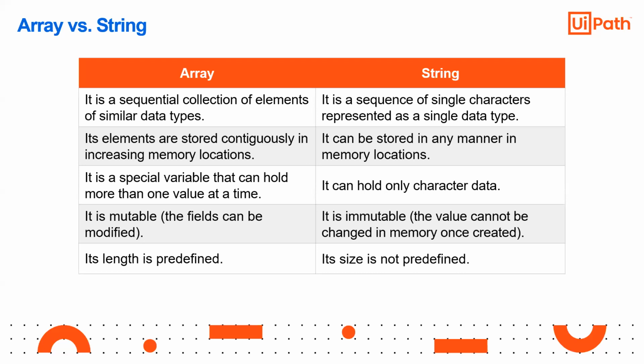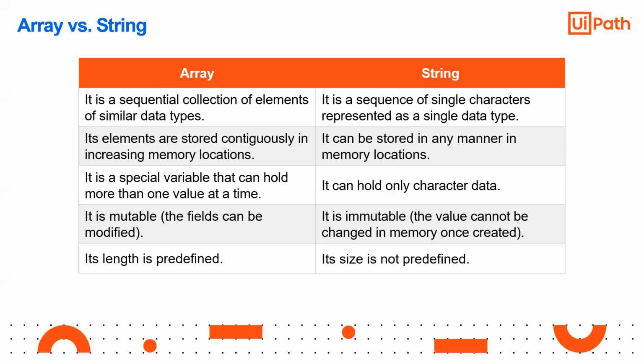Whereas a string is a sequence of single characters represented as a single data type, so it can be stored in any manner in memory location. You bring a strip of medicine and put it in a bag, right? That strip of medicine is a string, you can think of that. It can be stored anywhere. You take the strip and put it in a bag, put it in a box, put it in your pocket, right? That's what string is.